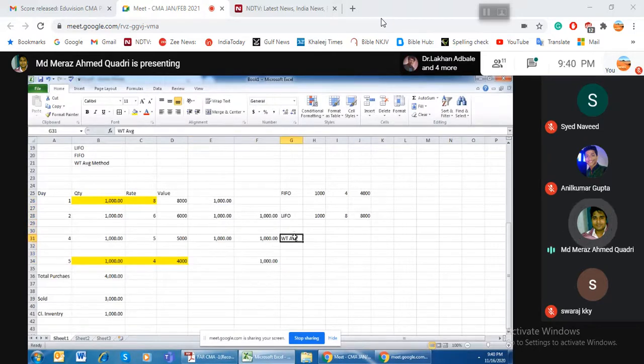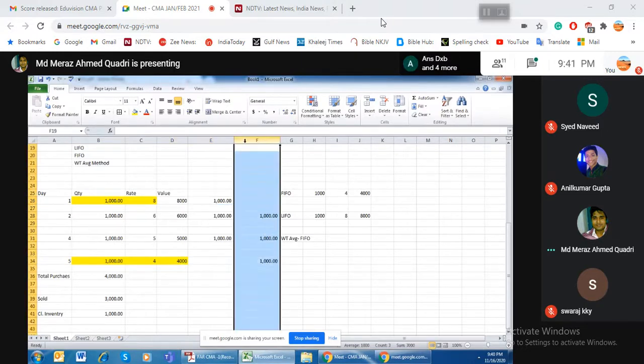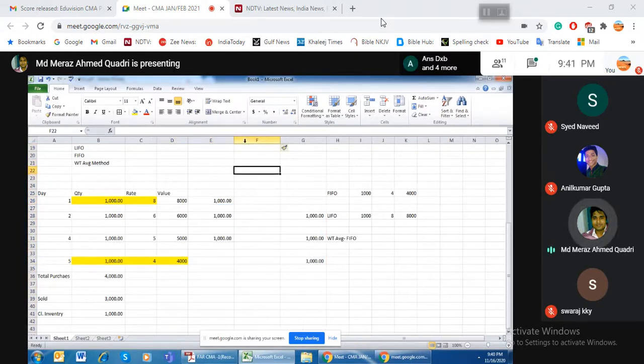Okay, if I am following the weighted average, I just need to do this. Even in the weighted average we can follow the LIFO, but I'm just following the FIFO now. First I will do the averaging of inventory. If I don't know when the goods were sold, I will simply do the averaging.